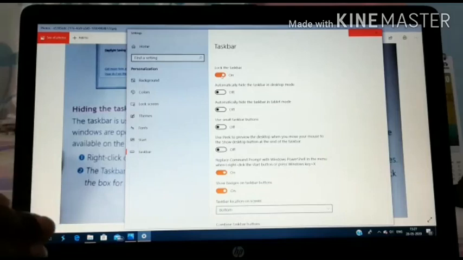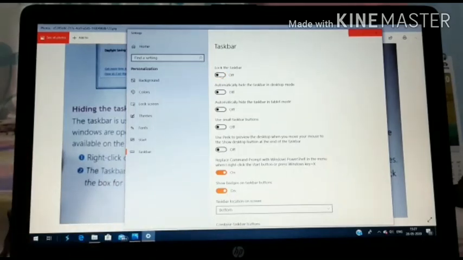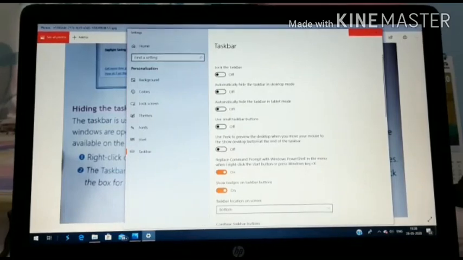So if we have to change the settings of the taskbar or change the place of the taskbar, first we have to unlock the taskbar. Now the second option: if we do this, the taskbar will automatically hide in desktop mode. The third one is automatically hide the taskbar in tablet mode. Then use small taskbar buttons, and use Peek to preview the desktop when you move your mouse to the Show desktop button at the end of the taskbar.